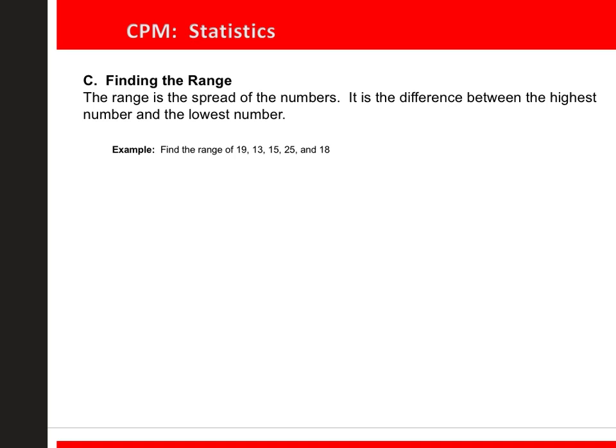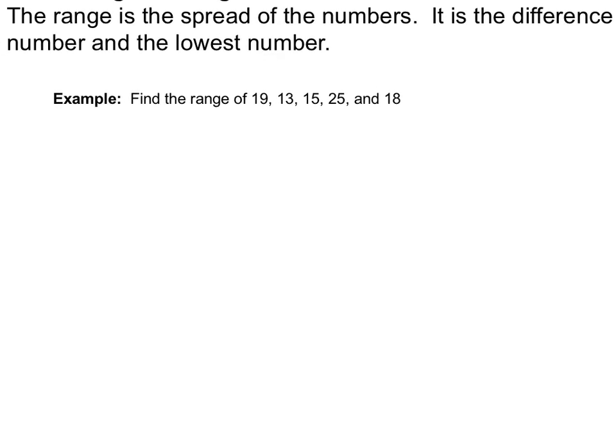And then we have the range. The range is the spread of all the numbers. So how far from the lowest number to the highest number. So to find the spread of these numbers, you need to line them up. Well, I guess technically you don't need to line them up. Identify the smallest and the largest.